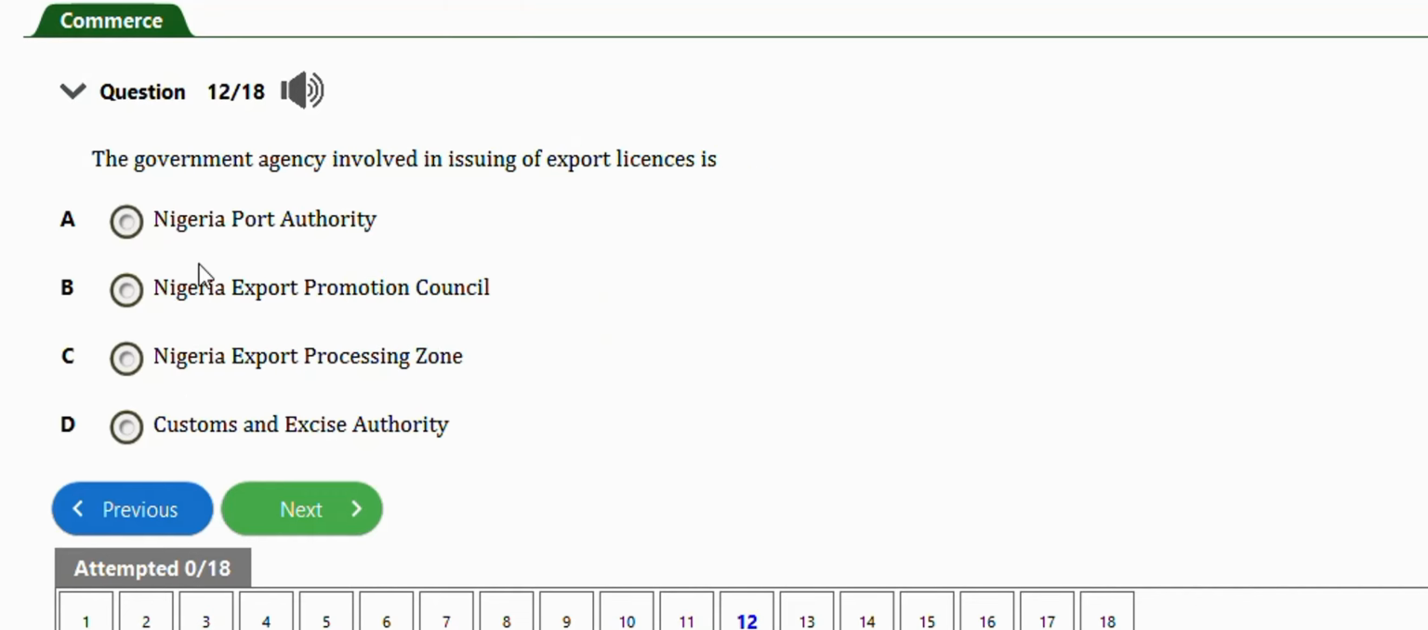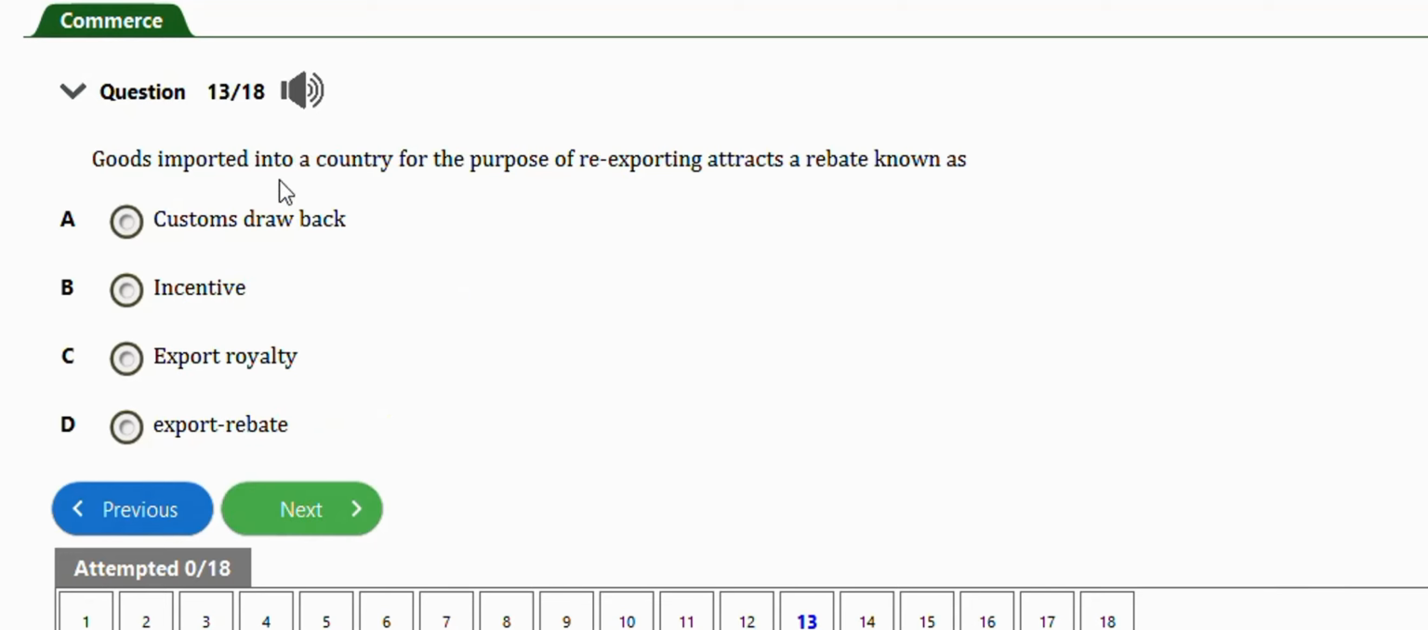Next question. The government agency involved in the issue of export license is the Nigeria Export Promotion Council. Option B. Okay, next question. Goods imported into a country for the purpose of re-exporting attract rebates known as. So the right answer to this question is option A. Custom drawback. Okay, so that's what it's known as.